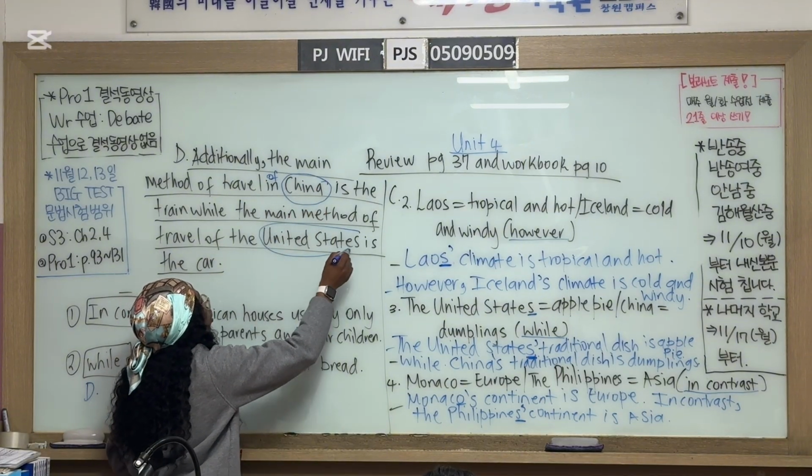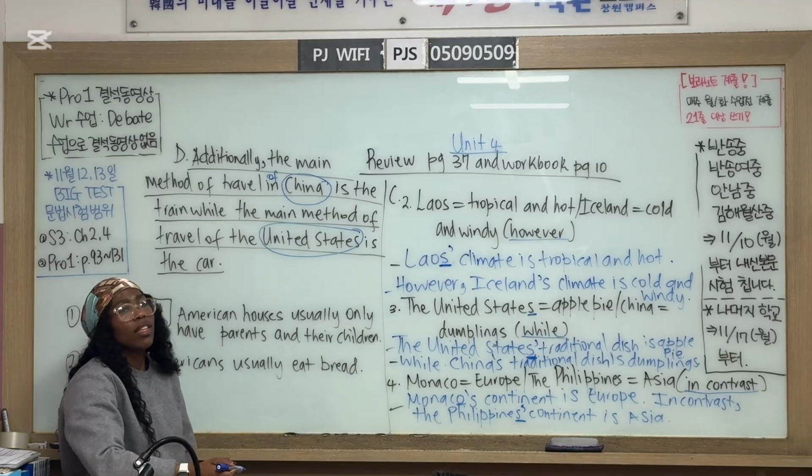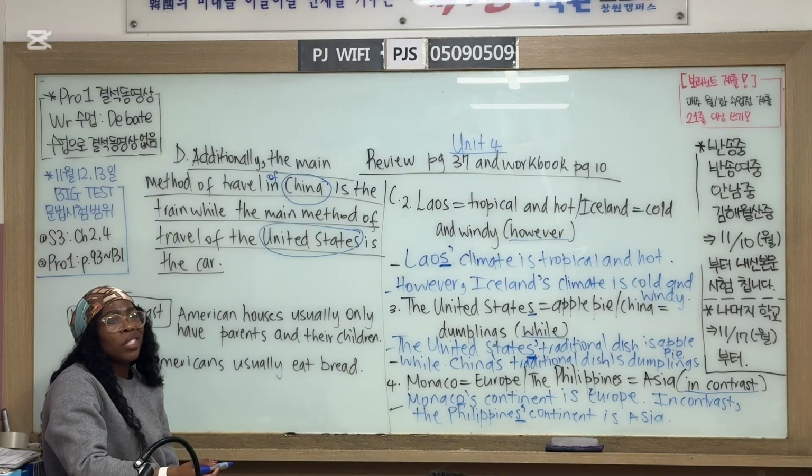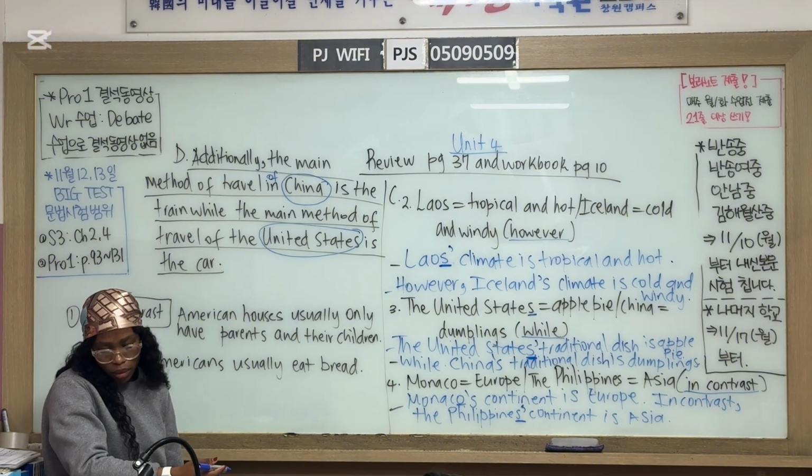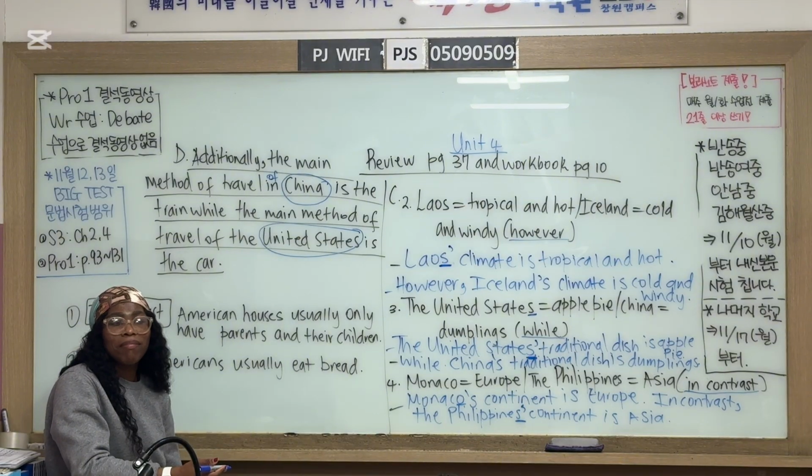It cannot be written the same way because we need the possessives of countries. Who can try? Okay, yes, Sobin? Additionally, the main method of travel of China is the train, while the main method of travel of the United States is the car.